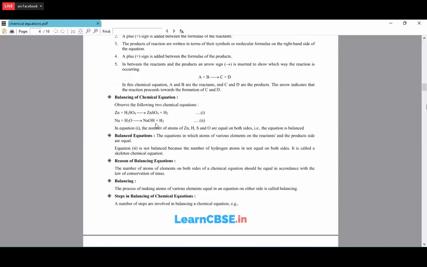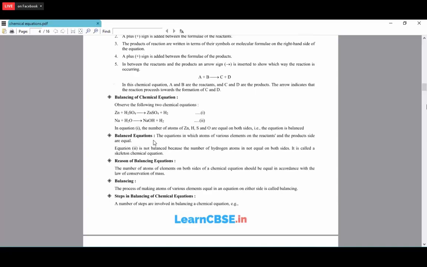In the product side, 1, 2, 3, there are 3 hydrogen atoms. So one hydrogen atom is in excess on the product side. Then in the reactant we have only one oxygen atom and in the product side we have one oxygen atom. So oxygen is balanced and also sodium is balanced, but the hydrogen is not balanced. One hydrogen atom is in excess on the product side. So we have to balance this equation.